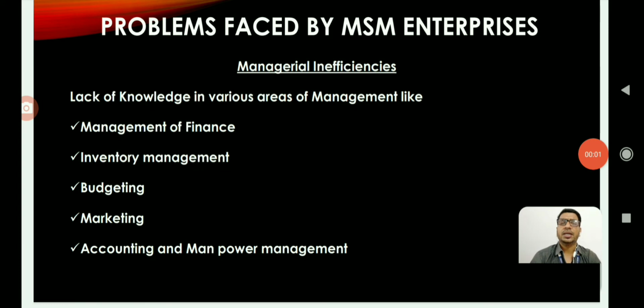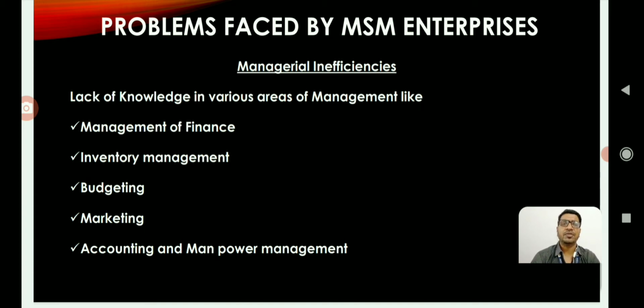Let us look at the section managerial inefficiencies, which is lack of knowledge in various areas of management, like management of finance, inventory management, budgeting, marketing, accounting and manpower management. These are the general areas of managerial efficiency category, and these small entrepreneurs may be weak in these areas.